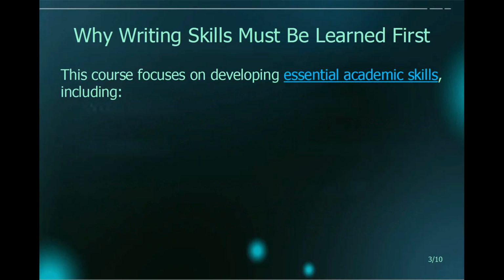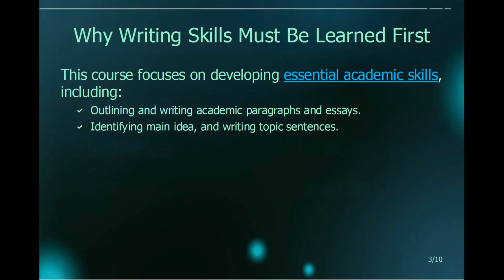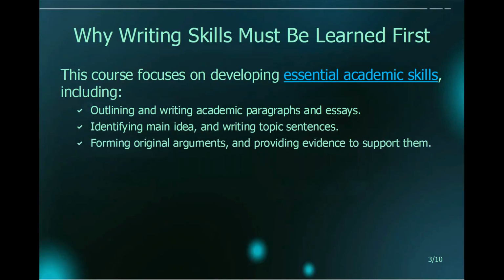One of the reasons why AI is not allowed for writing assignments in this class is because students must develop writing, research, and thinking skills before using AI as a tool. This course focuses on developing essential academic skills, including outlining and writing academic paragraphs and essays, identifying main idea and writing topic sentences, forming original arguments and providing evidence to support them,